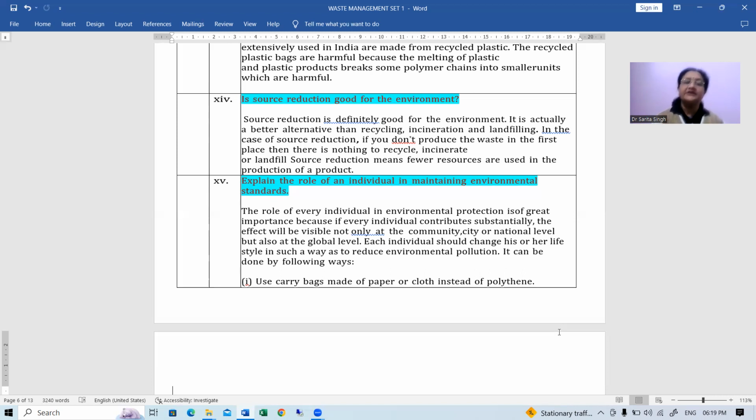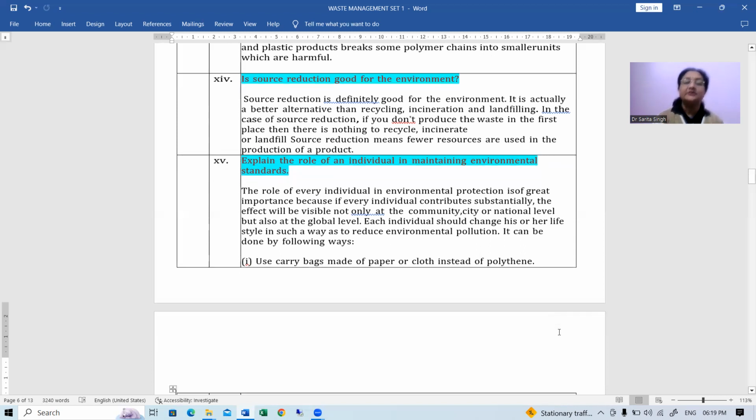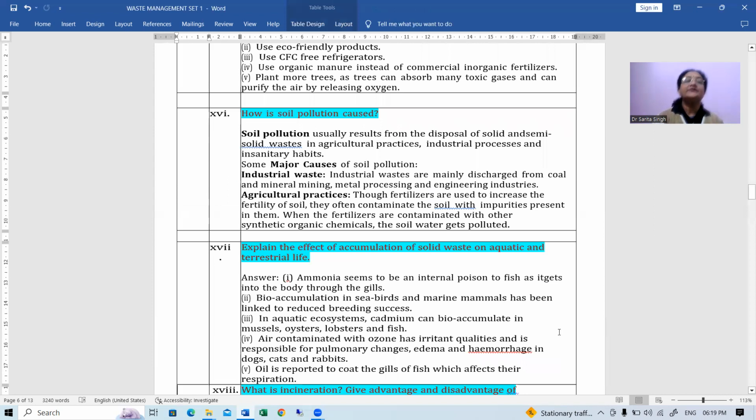Number one, we can use carry bags made of paper or cloth instead of polythene bags, right? Number two, use eco-friendly products, instead of the products which are going to cause a problem in the disposal, right?